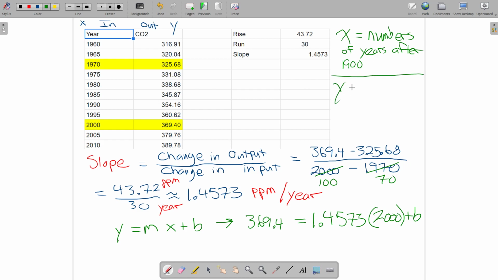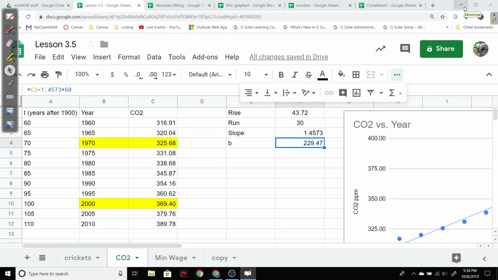Then y, that hasn't changed. That's just the average parts per million CO2 in our atmosphere. And since I've rewritten that, instead of plugging in, say, 2000 here, I would plug in 100 to get B. So I forgot what that was. It was 220 something, wasn't it? 229.47.